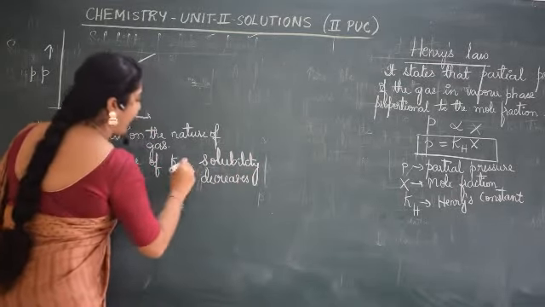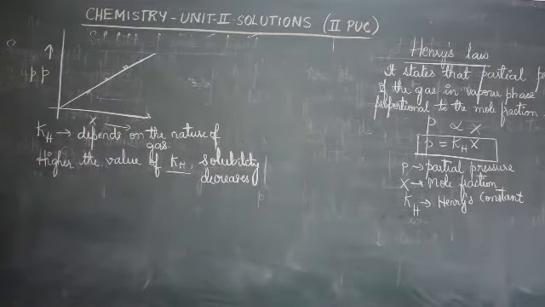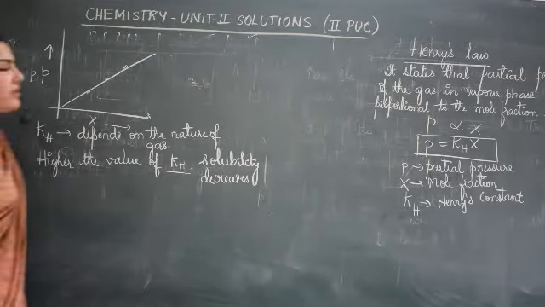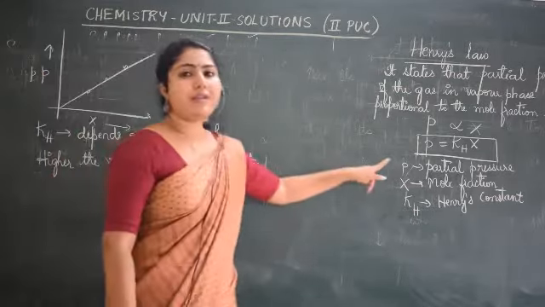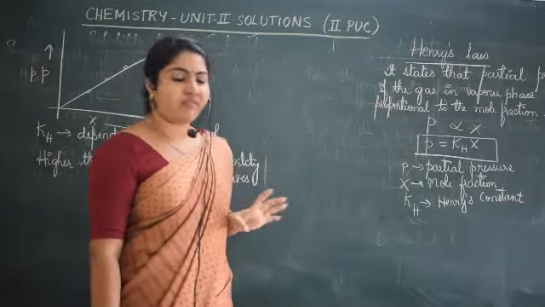If the value of KH is more, that means solubility will be less there. This was about Henry's law, what relationship it gives between partial pressure of the gas in vapor phase and mole fraction.